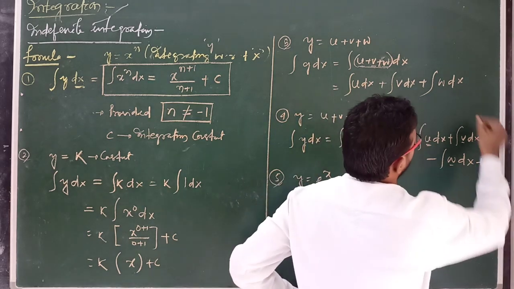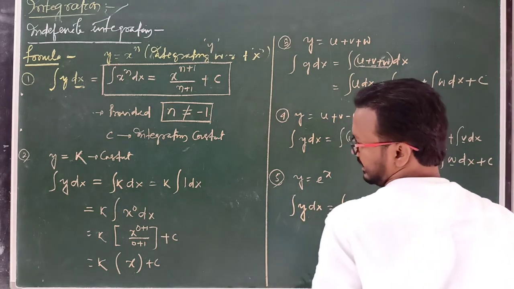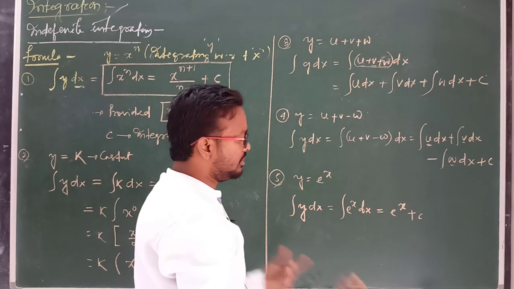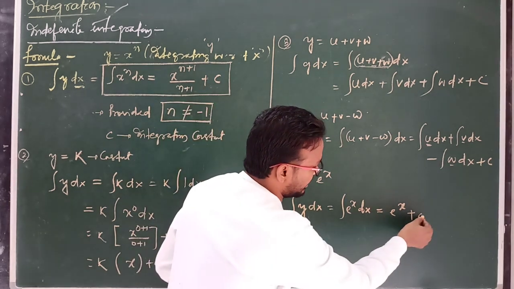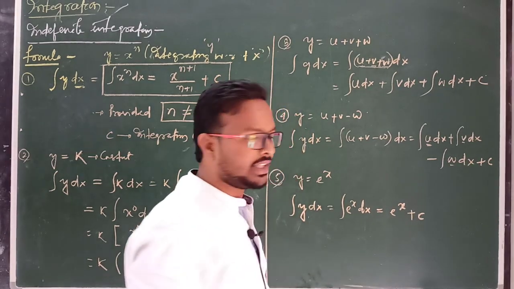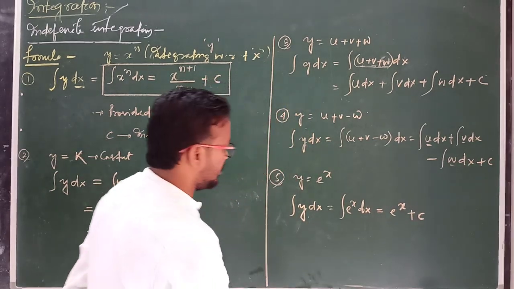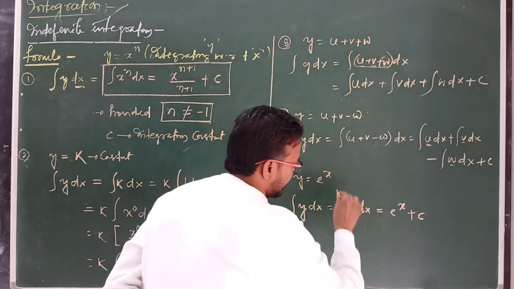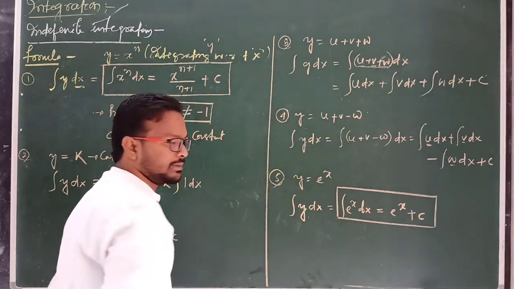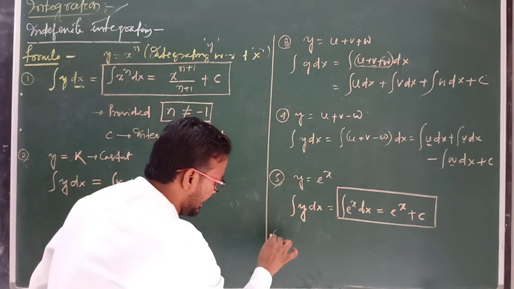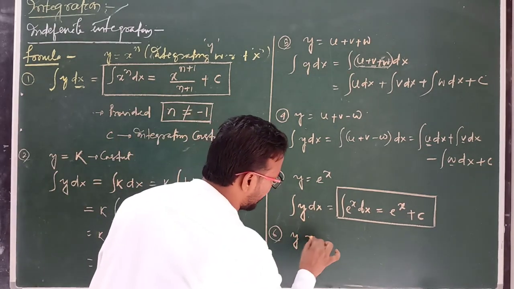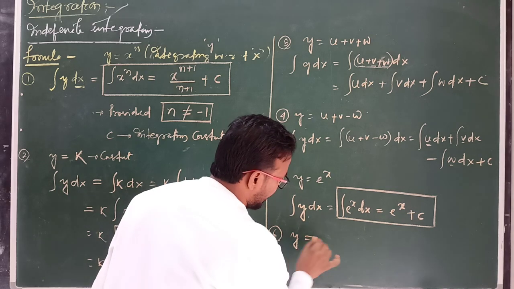Here also it is plus c, and here also plus c. In each case, plus c means one constant quantity. Its value may change, and this constant c we can calculate by using definite integration.